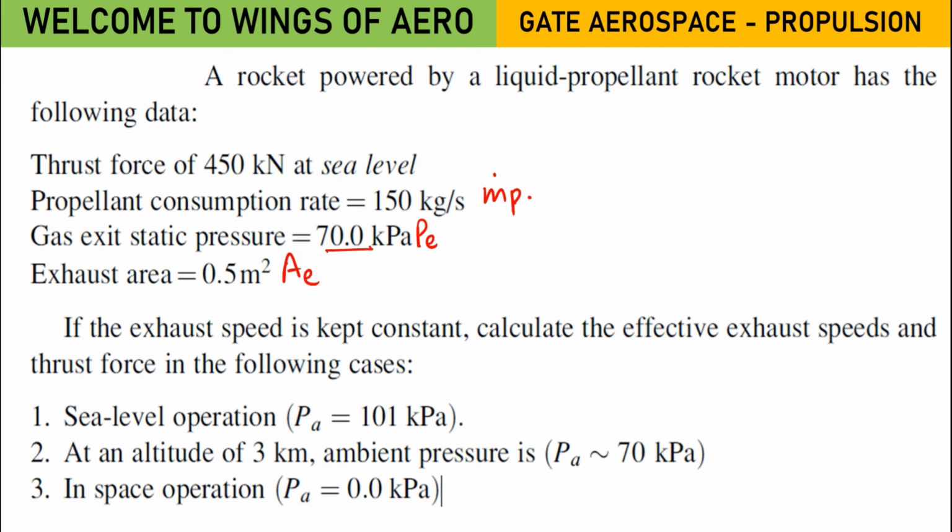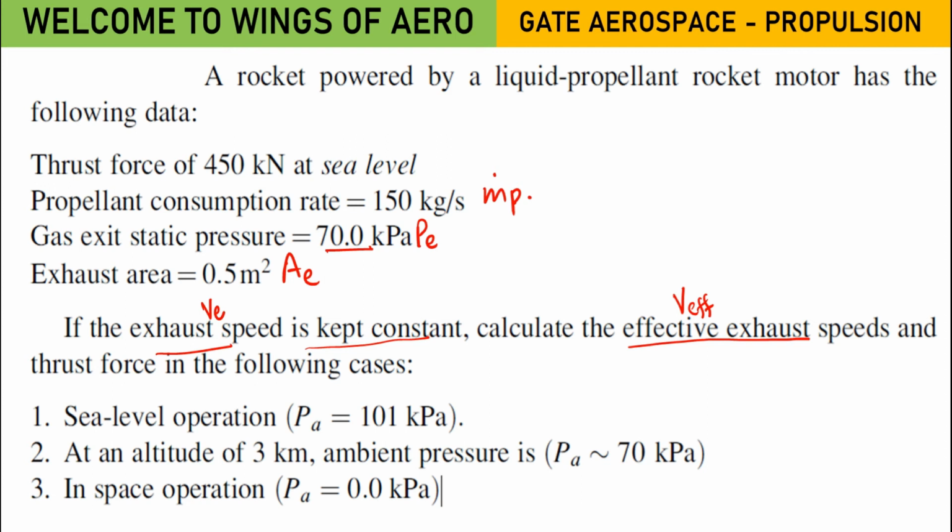Now if the exhaust speed is kept constant, calculate the effective exhaust speed and the thrust force for the following cases. Here they have said the exhaust speed remains constant, and we need to find the effective exhaust speed and the thrust force in the following cases. At sea level operation they have given PA equals 101 kilopascal.